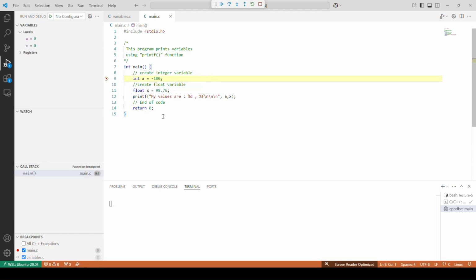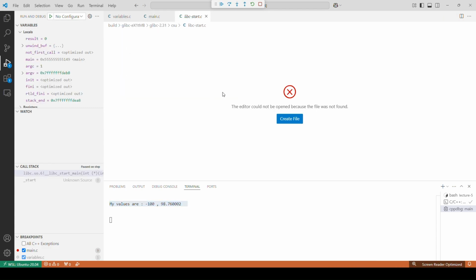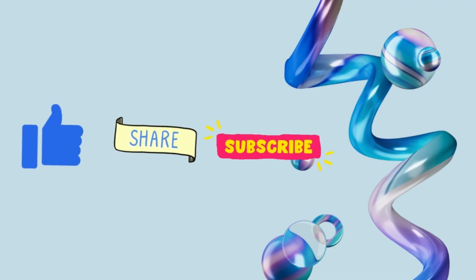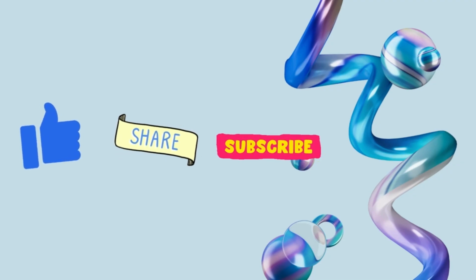It won't complete, and then you have to press F10. It stopped here, so the program is halted. You can go to the next line. On the left side you can see what is happening, the local variable values. Then it will execute printf. See, it printed here. Done. Okay, today we will end here, and we will continue further.